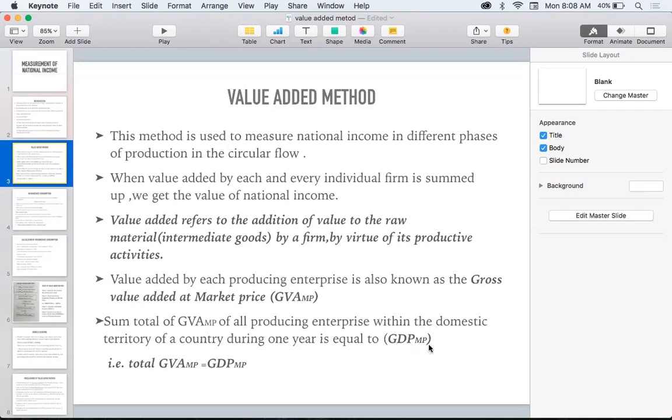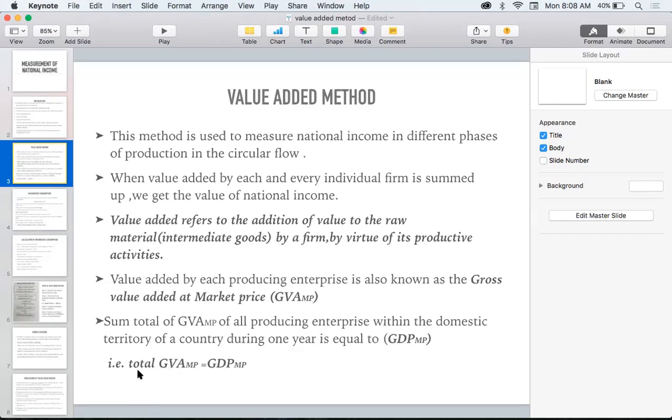That means one firm is producing and I am calculating it as the GVA MP, another firm GVA MP, and another firm GVA MP, and the total of that, I will call it as GDP at MP. That means total GVA at MP is equal to GDP at MP.